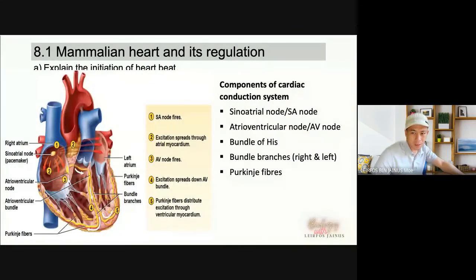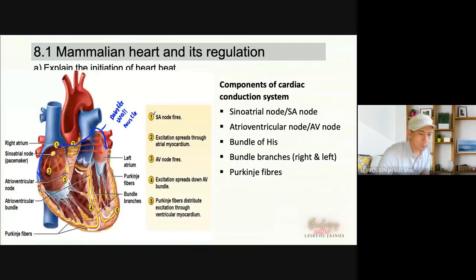Components of the cardiac conduction system. Before this, we discussed the blood vessels and the valves. But for now, we discuss the components of the conduction system, the nerves that will conduct the signal during the heartbeat. First, the SA node fires the signal and spreads the impulse to the right atrium and then to the left atrium, through the muscle or walls of the heart muscle.